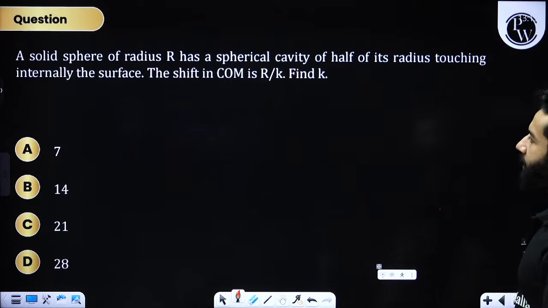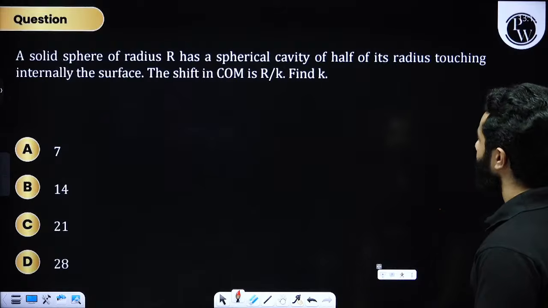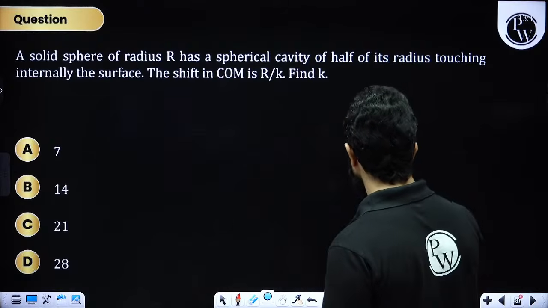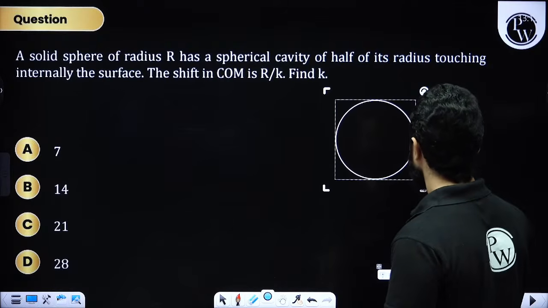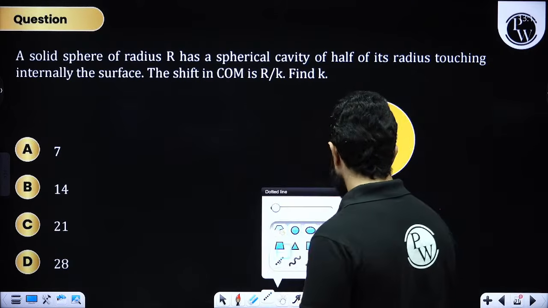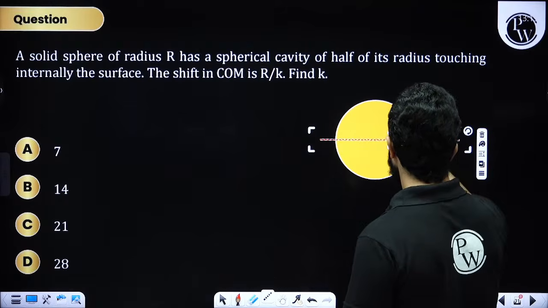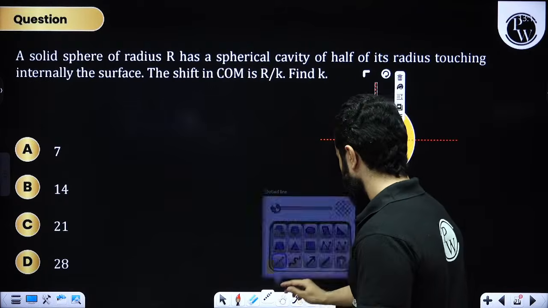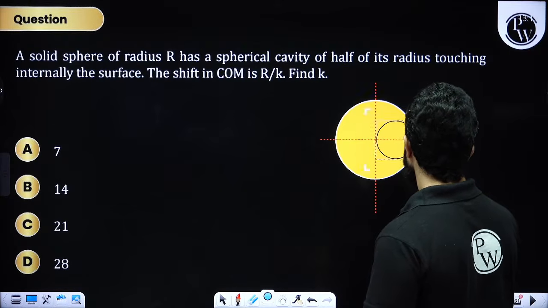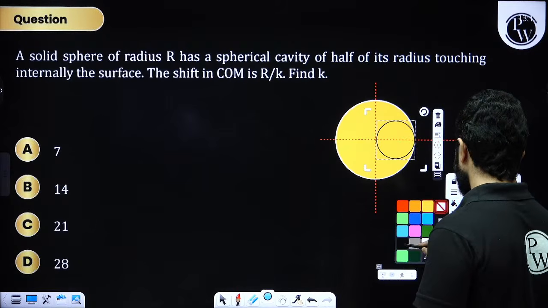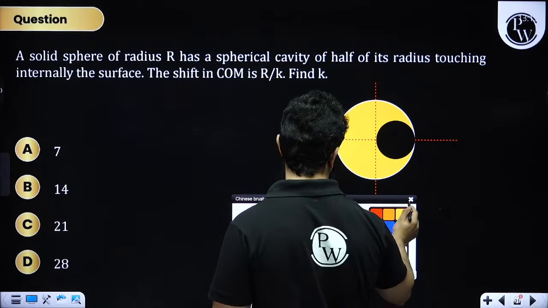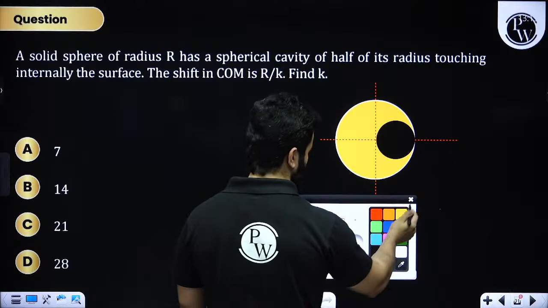A solid sphere of radius r has a spherical cavity of half of its radius touching internally the surface. Let's suppose you have got another sphere, and we have got a sphere touching it internally, and this is actually a cavity. Clear? And then we have to find out the shift in center of mass.